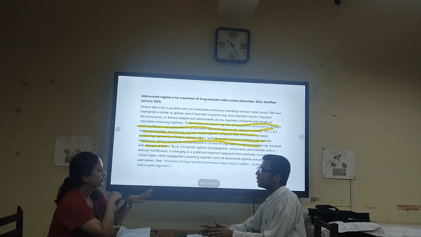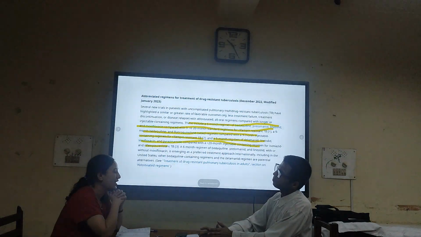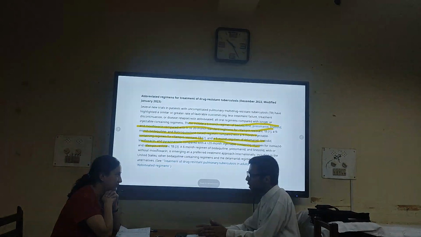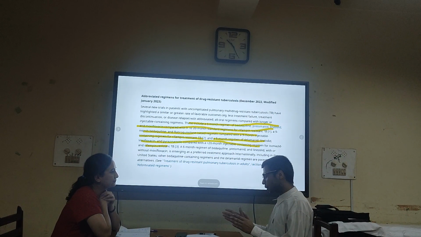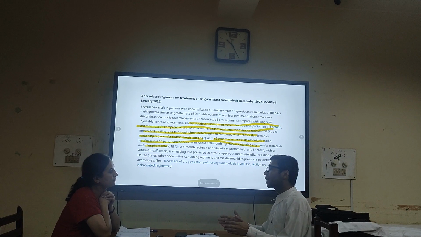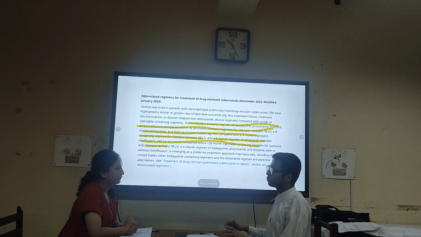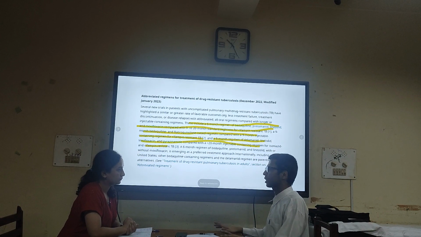They had 4 groups, or 4 arms: BPAL, BPAL-M, BPAL plus clofazimine, and standard care. What they found is that the BPAL regimen, BPAL-M regimen, and BPAL plus clofazimine were all superior to the standard care regimen, that is the short course or longer course regimen that we are using in our setup.